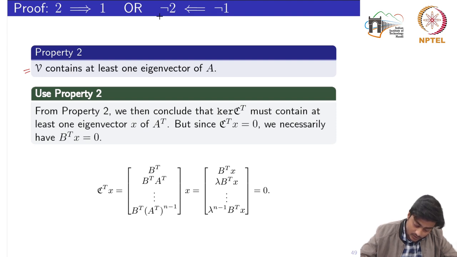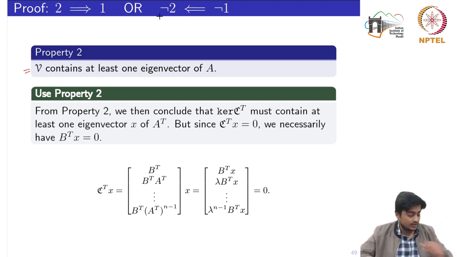So this completes the overall proof of the controllability of the AB pair in terms of the eigenvector of A transpose not belonging to the kernel of B transpose.